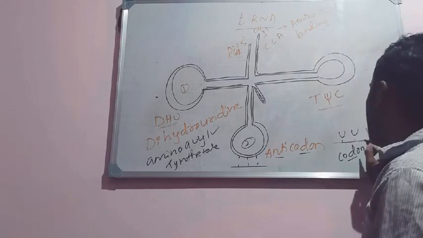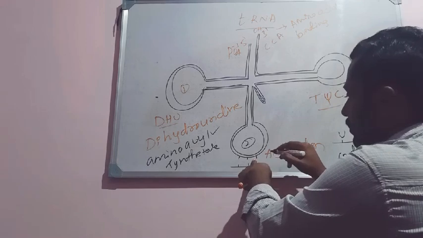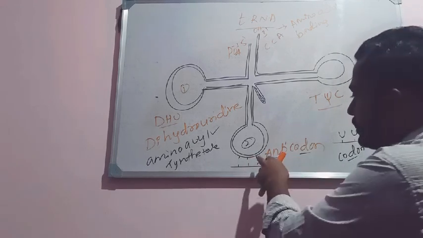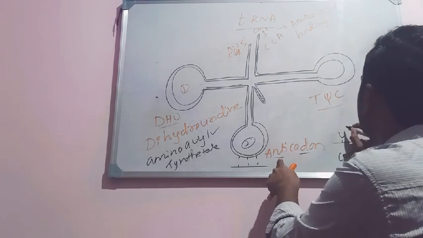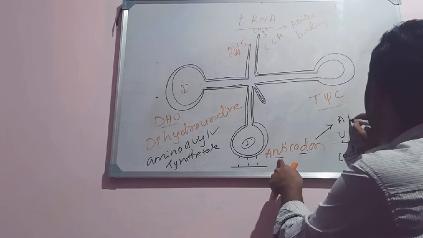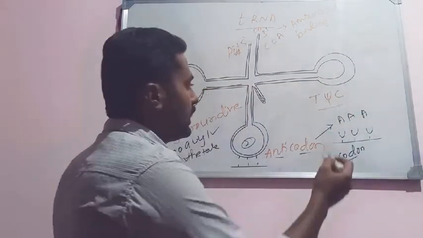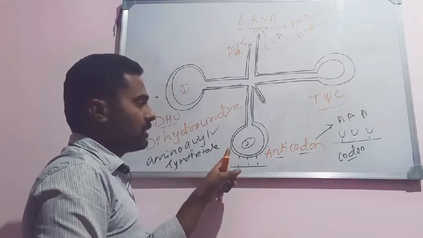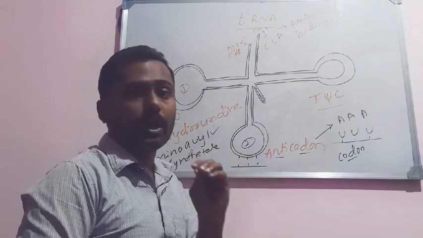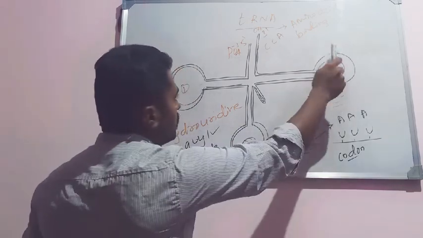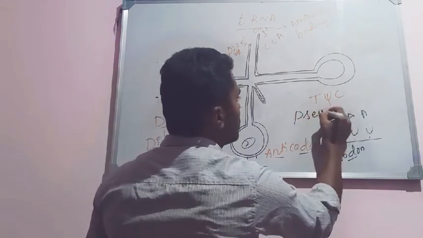Suppose an mRNA consists of UUU, what will be the sequence on the anticodon loop? This anticodon loop is complementary to the codons found on the mRNA. So the anticodon will consist of A. You know that adenine is complementary to uracil, isn't it? So AAA is the anticodon found here in the anticodon loop. This is always complementary to the codons found on the mRNA. Then the next loop is the T-psi-C loop, which consists of another unusual base called pseudouridine.